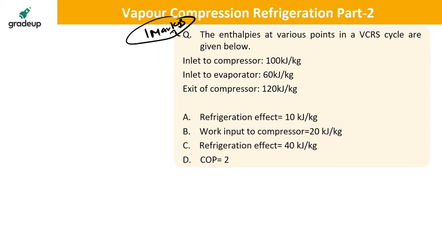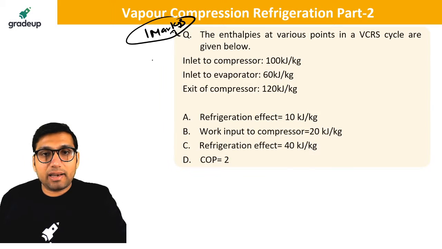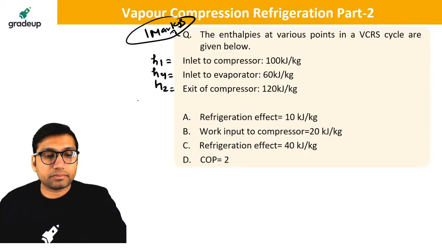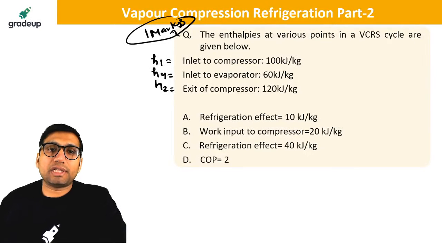They have given the enthalpies at all the points. Enthalpy at inlet to compressor, that is H1, is given. Inlet to evaporator, that is H3, H4 is given, and H2 is given. All the enthalpies are given. This type of question can be asked in 1 mark. This is question number 5.